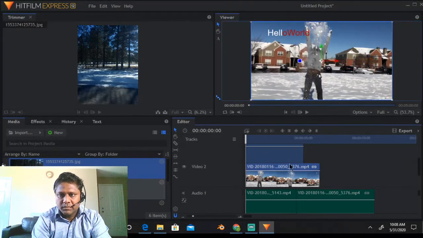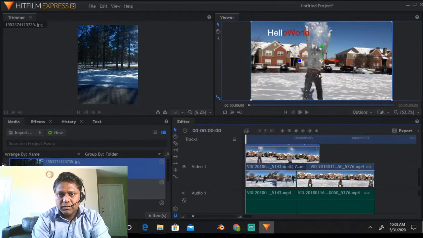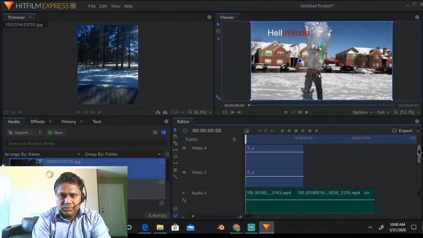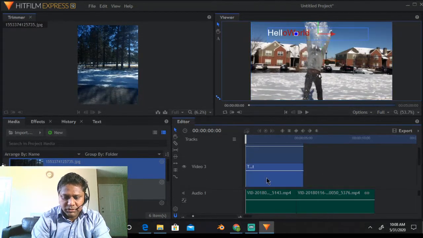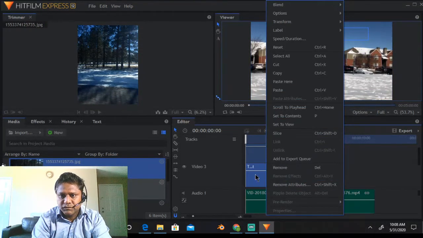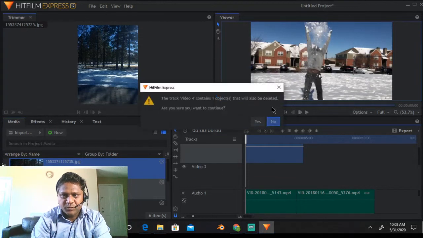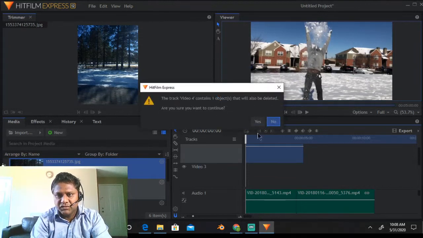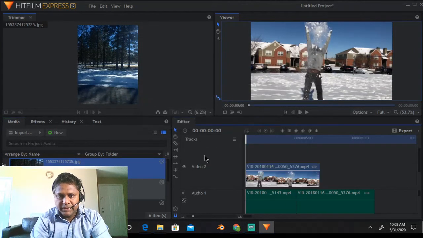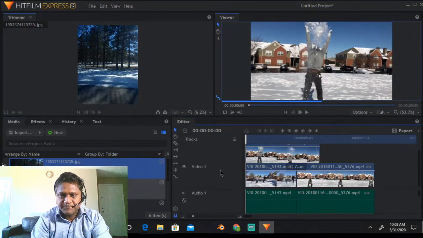Let me go on this video. Okay, that did not work. Is that a third layer that has come up? Let me see. Okay, so it has added some additional layers. Let me just delete these. Just click on this and delete. You can also click on the track itself and delete the track. If there's a video, it will give you a message. Let's just work over these two tracks, video 1 and video 2.